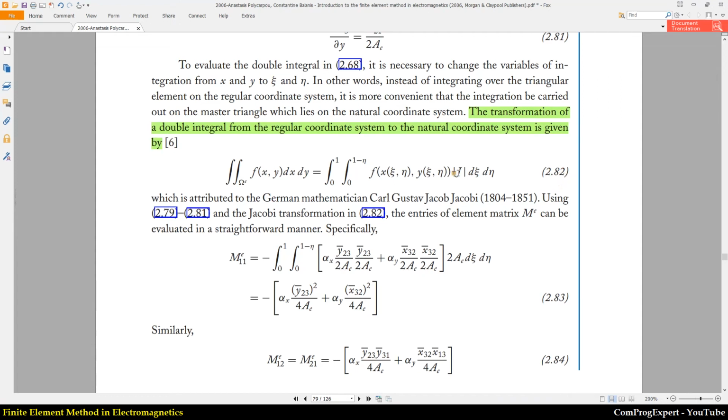So in this equation, if you want to do integration over zeta first, the upper limit is 1 minus eta. But if you want to do integration over eta first, it is 1 minus zeta. And this is from 0 to 1, and 0 to 1 minus eta, right? This is a double integral.